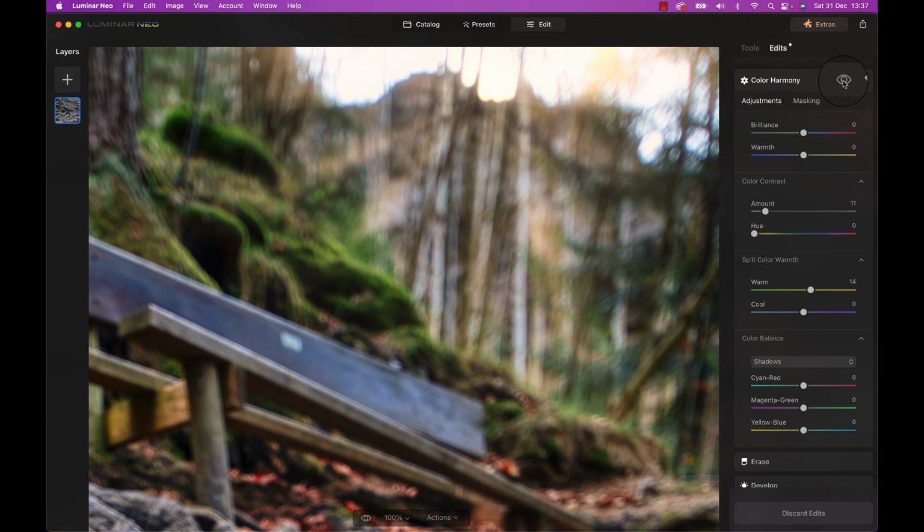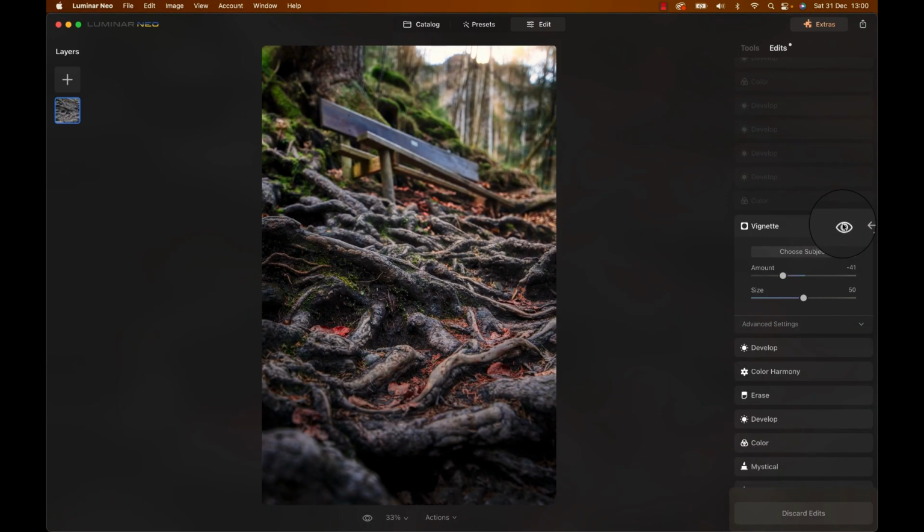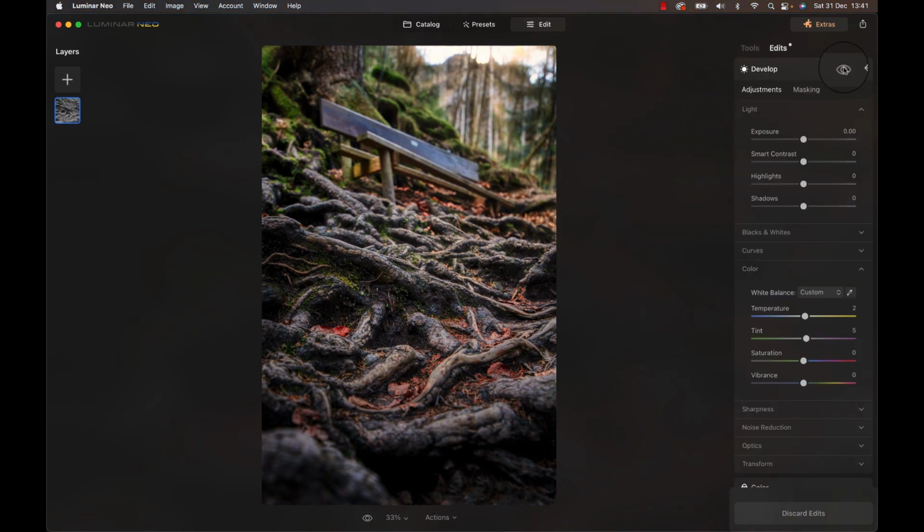Sweet, right? Now, another vignette with increased inner brightness draws attention to the background part of the image, which is awesome. I still didn't feel warm enough though, so I added a development module with a tiny bit of yellow temperature and magenta tint.